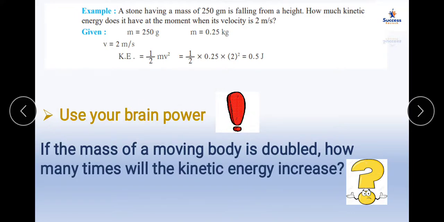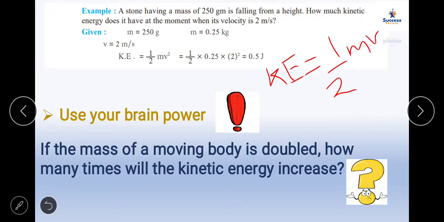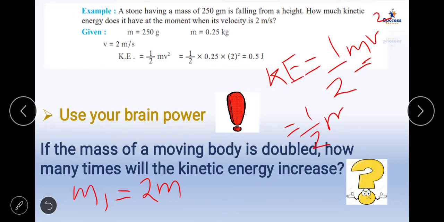Use your brain power, they say. What is the question? If the mass of a moving body is doubled, how many times will the kinetic energy increase? So they are asking us to find out how much the kinetic energy increases. First, when the mass was m, at that time the kinetic energy is half mv square. Then they say the mass is doubled. Previously mass was m. Now the new mass is m1, which is twice of the previous one, 2m. So instead of m, I will put here 2m. So it will be half 2m v square, correct?